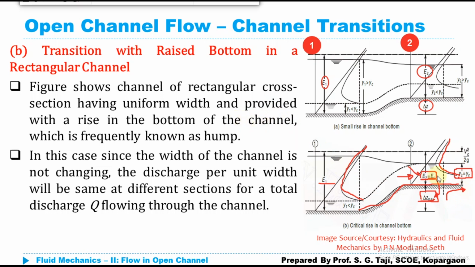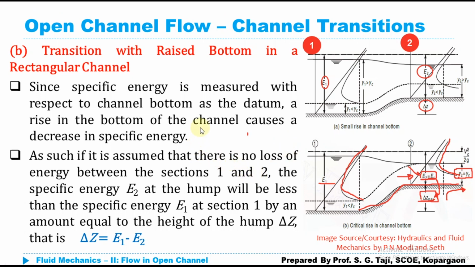And obviously the same discussion we are going to make in the hydraulic jump. So while discussing hydraulic jump, we will discuss this same thing again. So if I want to compute this value of delta Z, then delta Z will be given by the equation E1 minus E2.